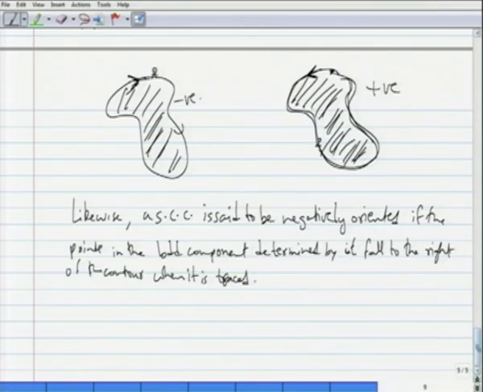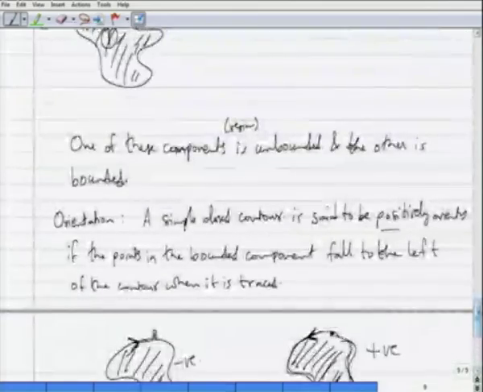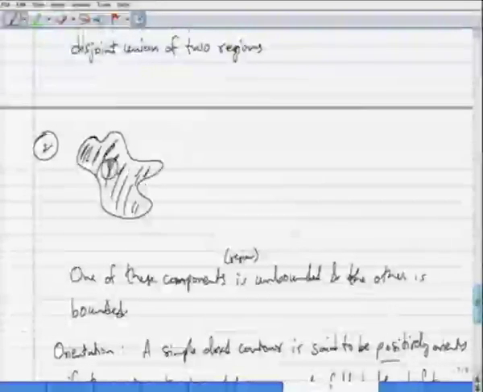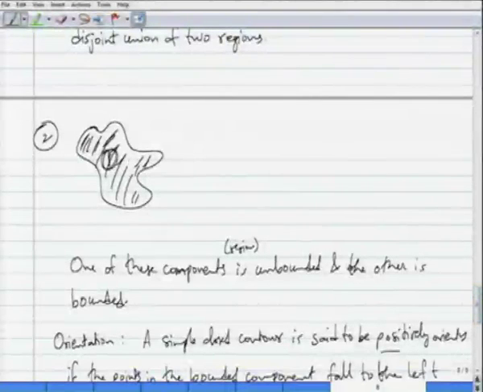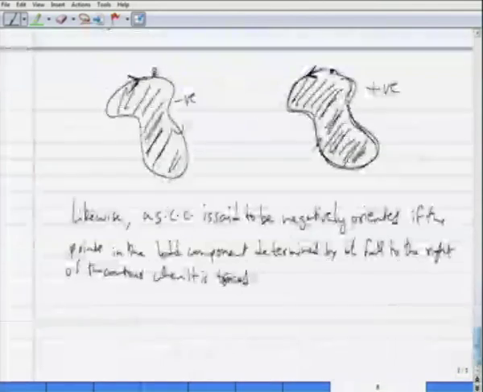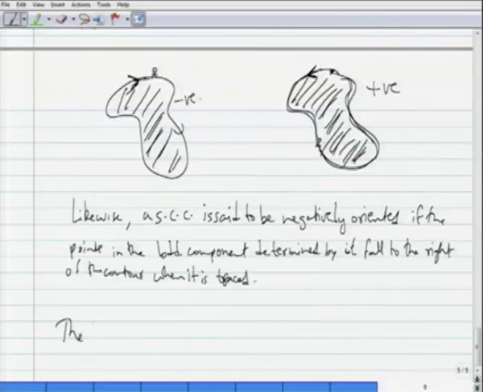Okay. So, what we now need is that this bounded component will be called the inside of this simple closed curve and this unbounded component will be called the outside or the exterior of the simple closed curve. So, the bounded component has a name. By the Jordan curve theorem, there are bounded and unbounded components.